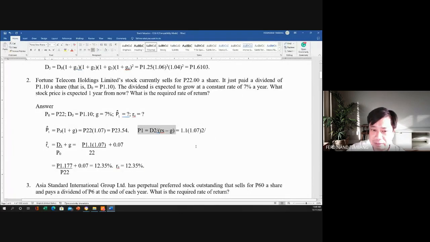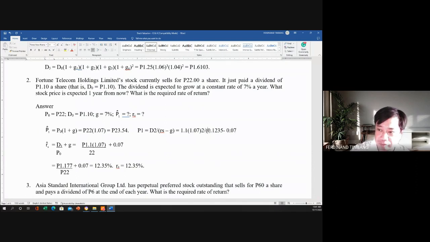But just in case the rate of return is given, then we can use also this formula to compute for the P1. So again, we have the required rate of return of 0.1235 minus 0.07. Ganyan siya, no? So we should be getting also the same amount, which is 23.54.